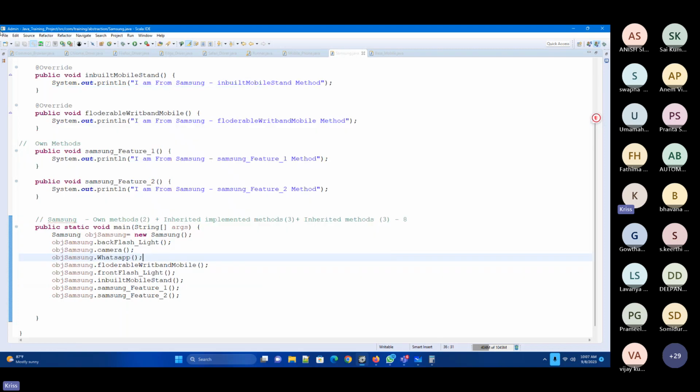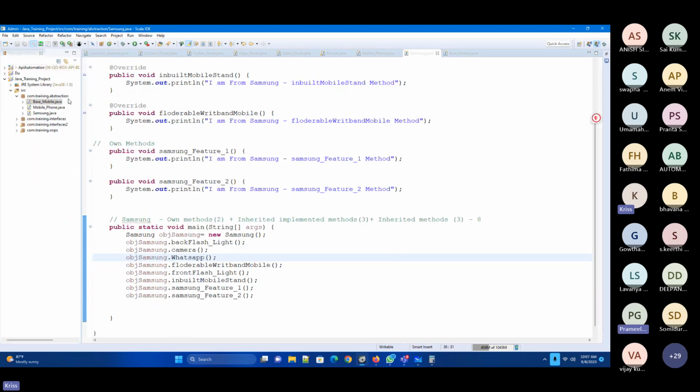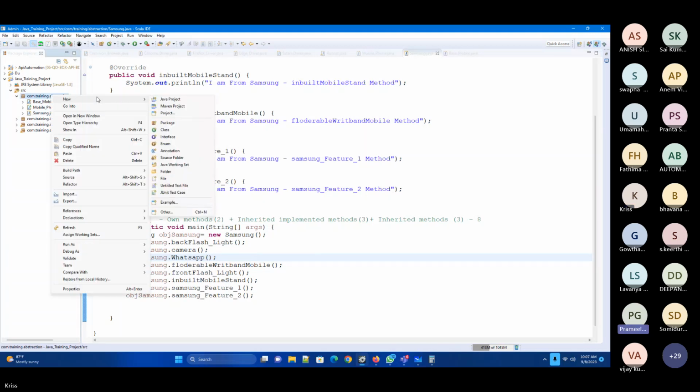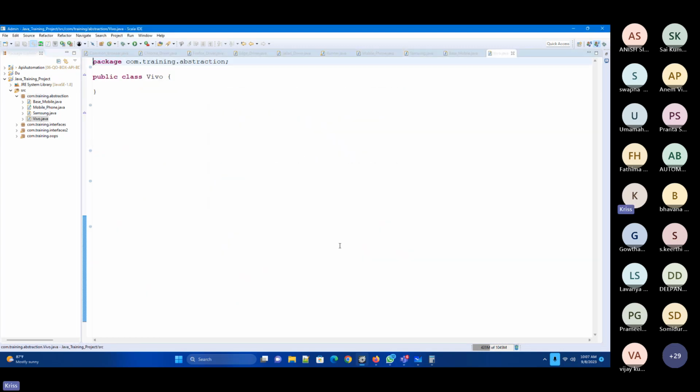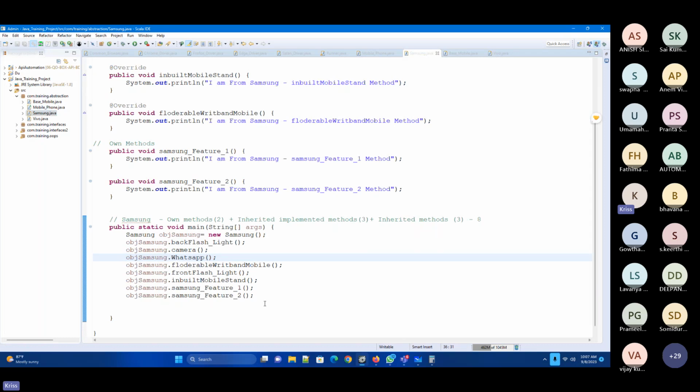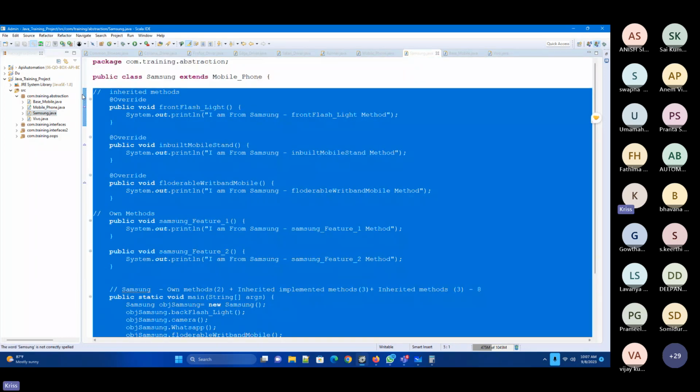Now, if I wanted to do the same thing with the other one, now I'll be doing it with Vivo. Okay. So now Vivo, I created this particular class. Now I'll take the everything accurate implementations.